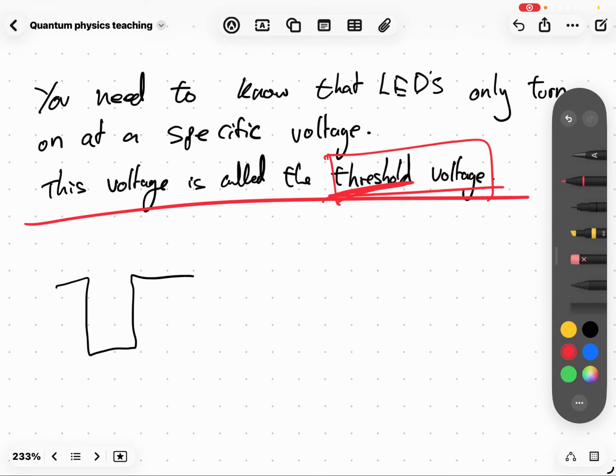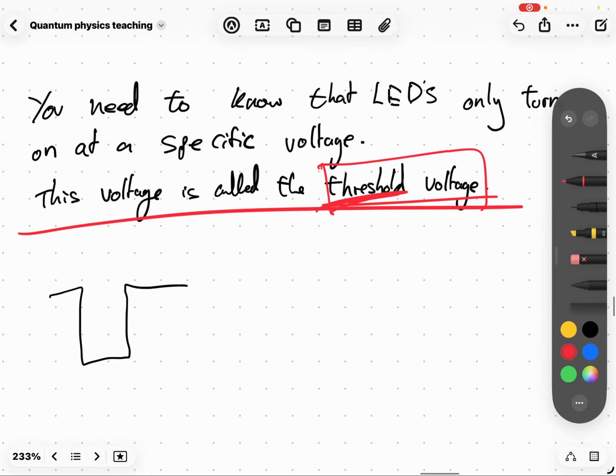Know that. Now, why is this the case? Well, for the LED, I've got this little well over here. Imagine the photon sitting there. If you give it some voltage, it might jiggle up and down a bit, but it doesn't escape. This is like the escape line. It needs to get out of that well. You can keep giving it more, and it might just reach it but not quite get out.